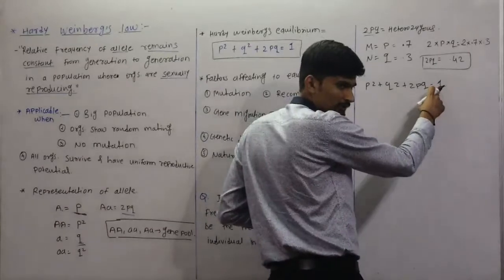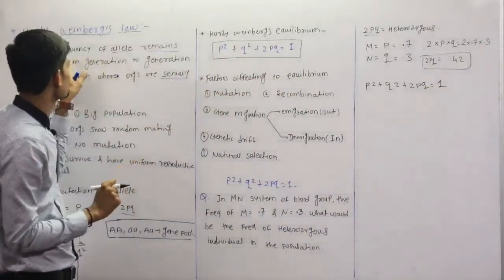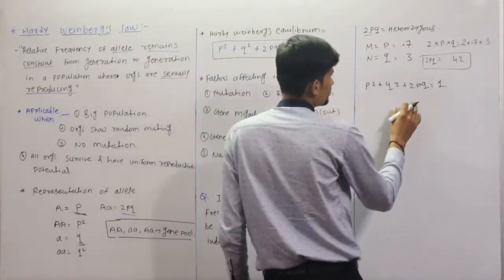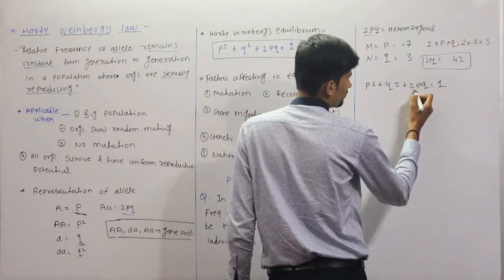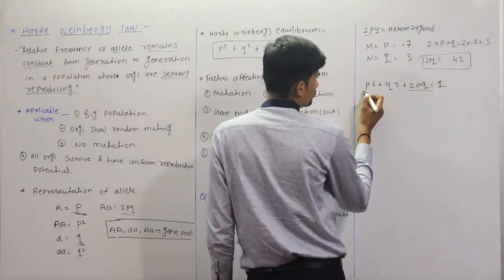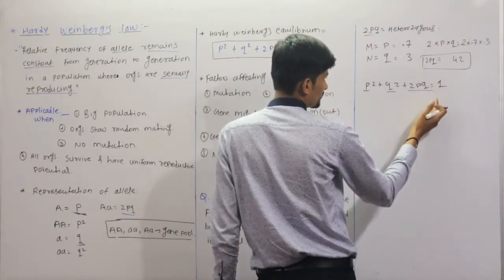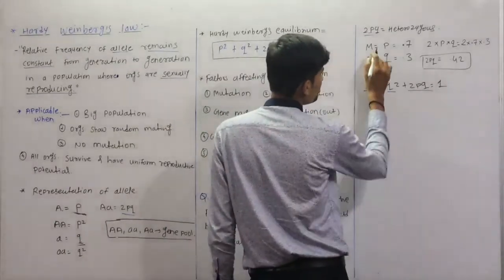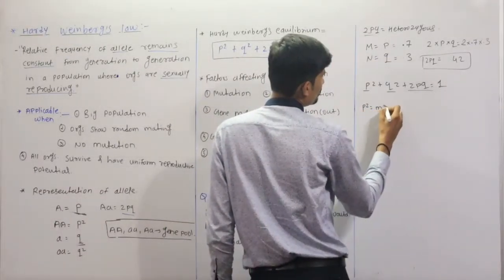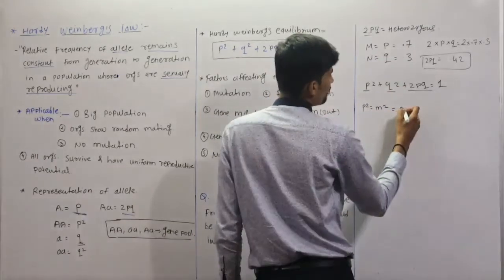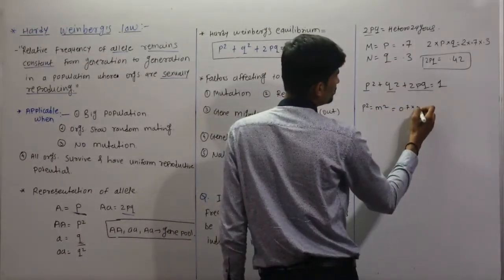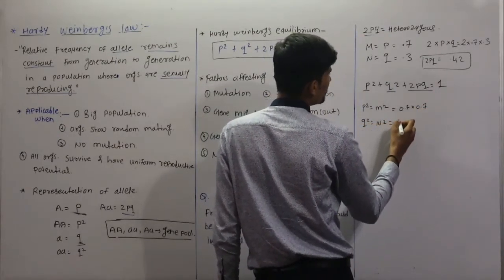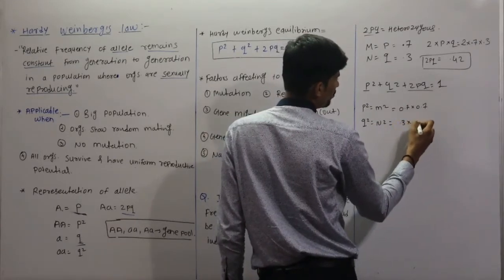So there should be a constant, because this law states that the frequency of alleles remains constant. So that is 1, and we can cross-check. We have calculated the value of twice pq, but now we have to calculate p square plus q square, and then we will cross-check whether their addition will be 1 or not. So p square is equal to m square, so it will become 0.7 into 0.7, and q square means n square, it will become 0.3 into 0.3.